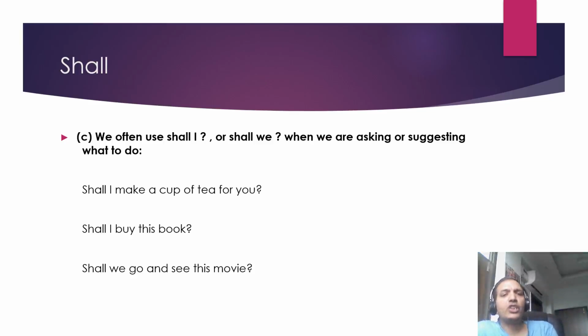Now we often use shall I or shall we when we are asking or suggesting what to do. Somebody has come to you, a guest has come. What do you say? Shall I make a cup of tea for you? Shall I make a cup of coffee for you? Tea, coffee, आप पूछते हैं उनसे, so what do you say? Shall I make a cup of tea for you?